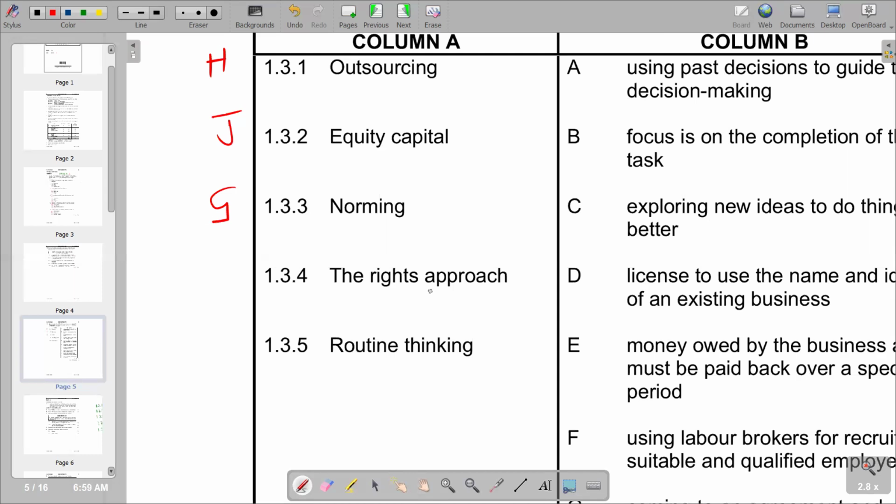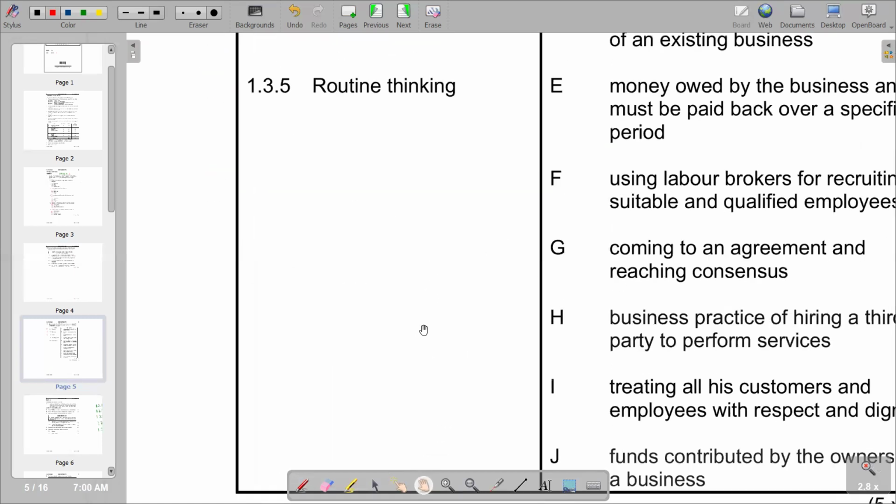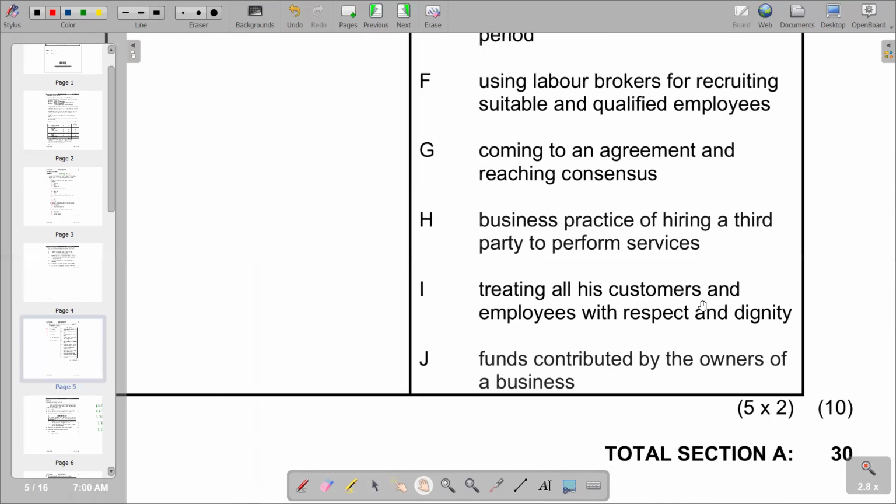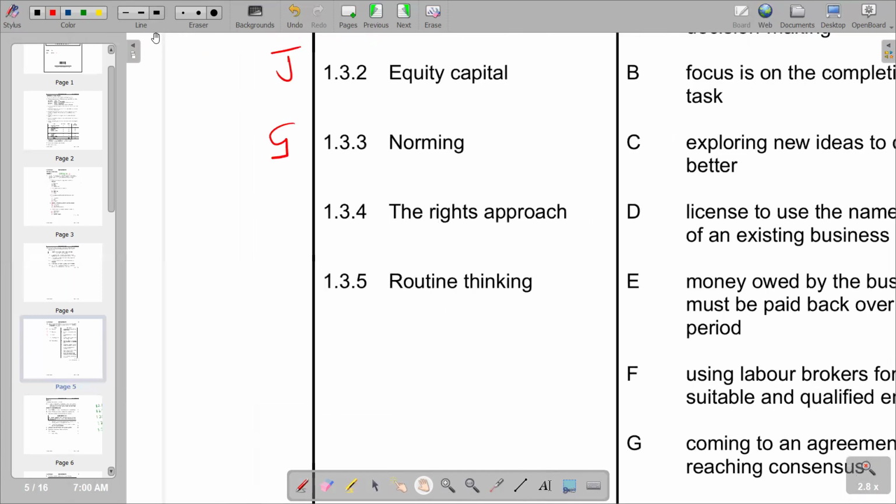Then we've got the rights approach. You know that the rights approach has respect for human dignity, and that is considering the individual's rights or those of others. So it considers the rights of others. That's the rights approach, and it has respect for human dignity. So we try to see in terms of this explanation what we have in column B. If you go to I, it says treating all his customers and employees with respect and dignity, which is exactly what we are looking for. So we've got I as our correct response.